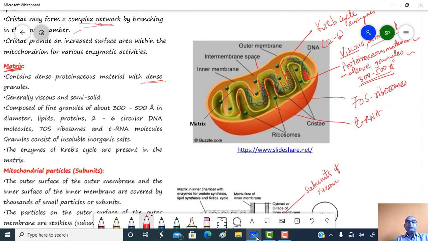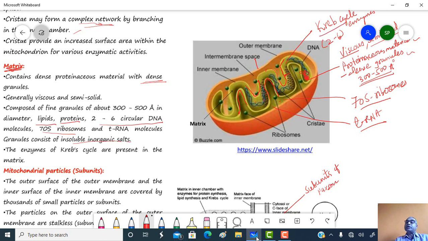Along with these granules there are lipids, proteins, 2 to 6 circular DNA molecules, 70S type ribosomes, tRNA molecules, as well as some inorganic salts which form granules, present in the region of the matrix.